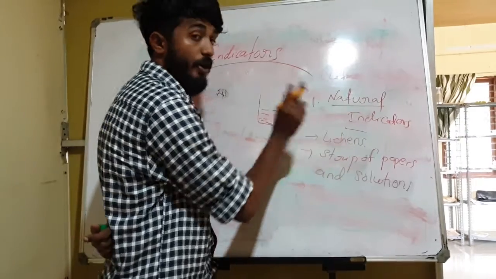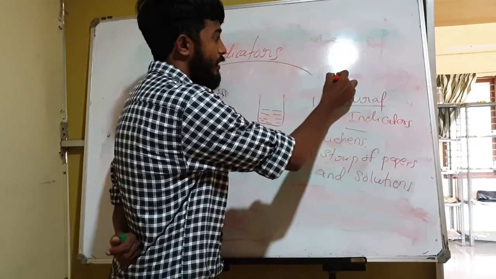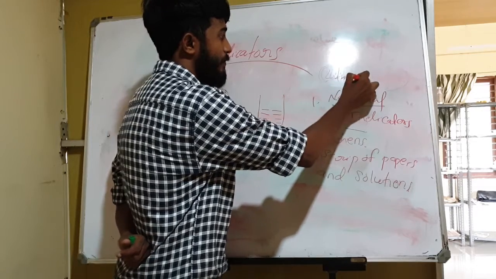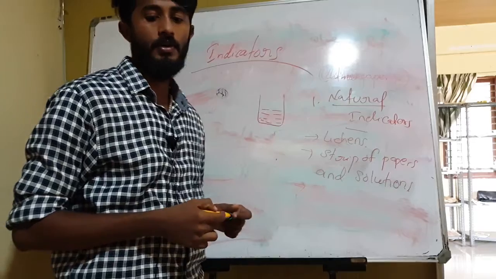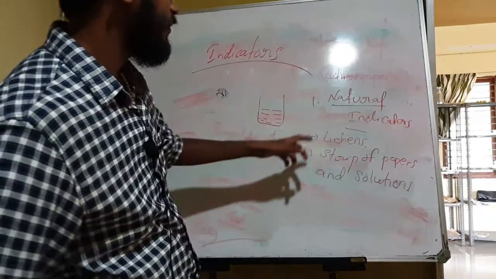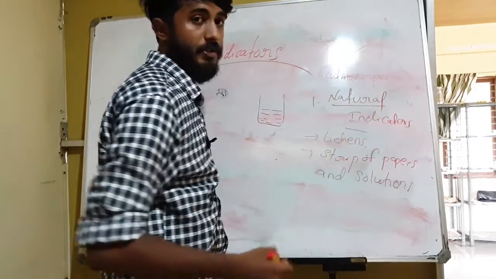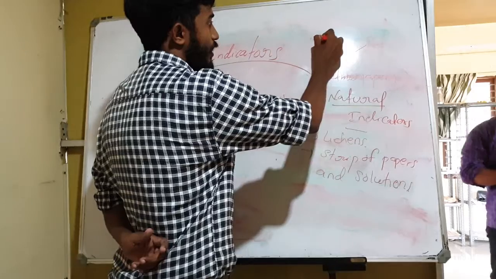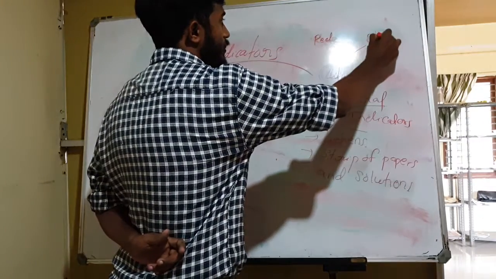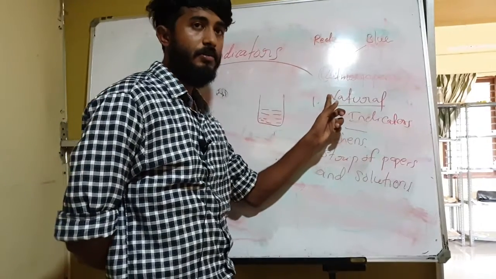I forgot to say one thing. A natural indicator example is litmus paper. Litmus paper is an example of a natural indicator. It is available in both red color and blue color.